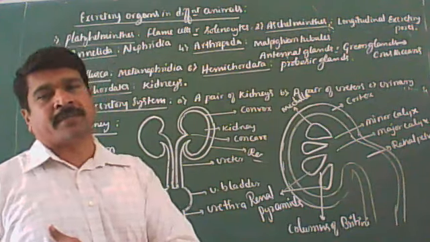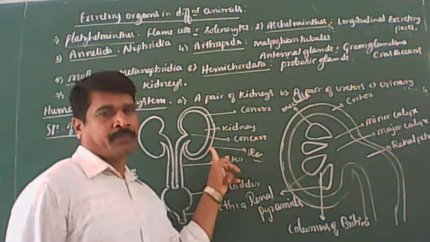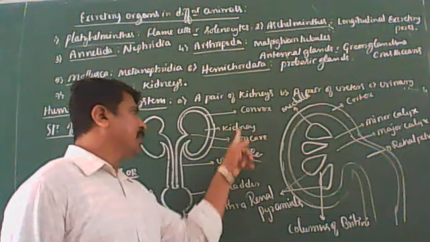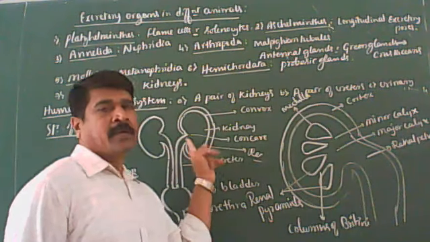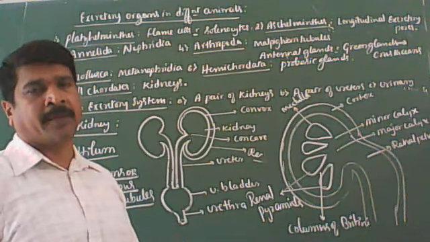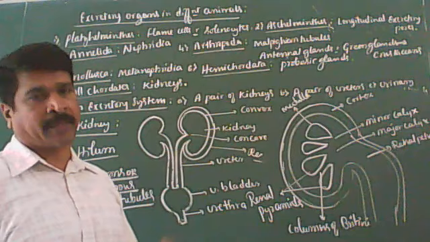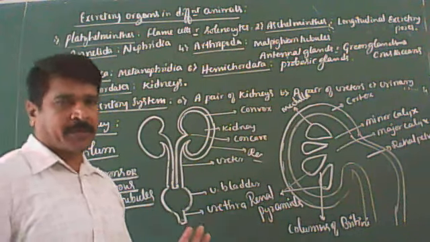Externally, both the kidneys are covered by a tough connective tissue membrane called renal capsule. Outer surface is convex, inner surface is concave. At the center of the concave surface, there is a depression called hilum, through which ureters, blood vessels, and nerves enter. Clear? I think it is very clear for you.